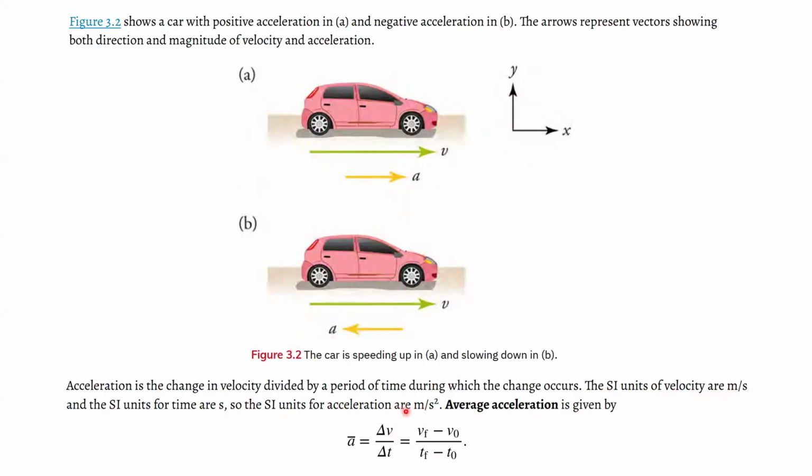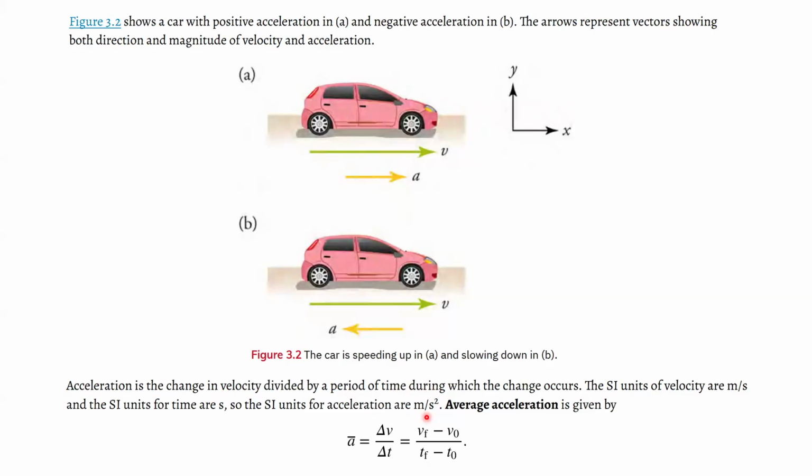Okay, and yes, the SI units for velocity are meters per second. And as they're saying here, the SI units, the System International units, for acceleration are meters per second squared, which is pretty much saying that every second, potentially our velocity is changing. It may seem a bit silly to think about, but it makes sense not only mathematically, but conceptually.